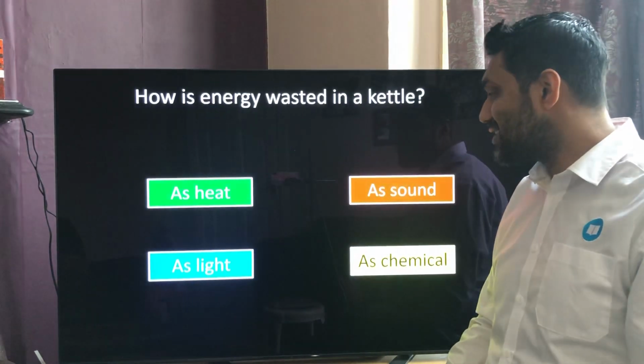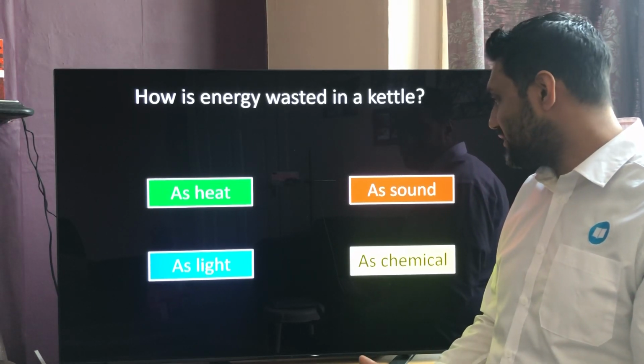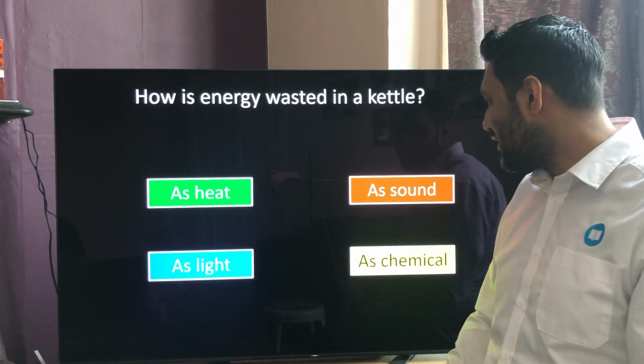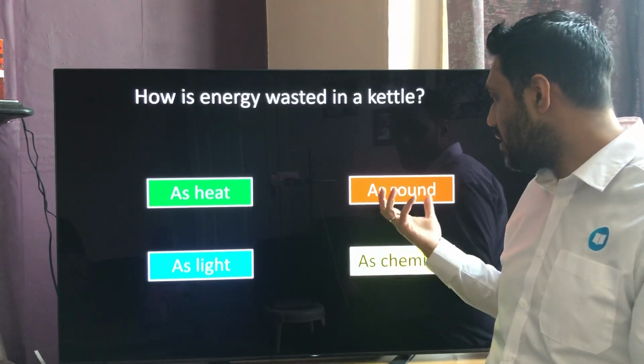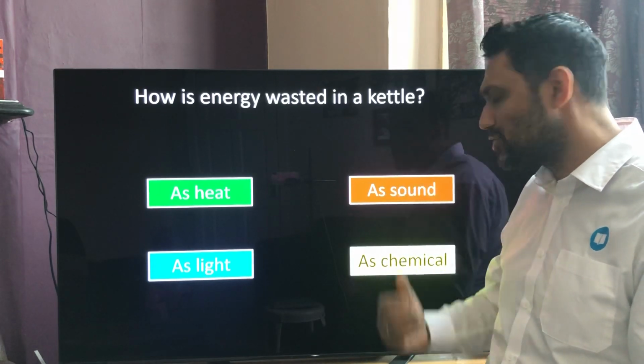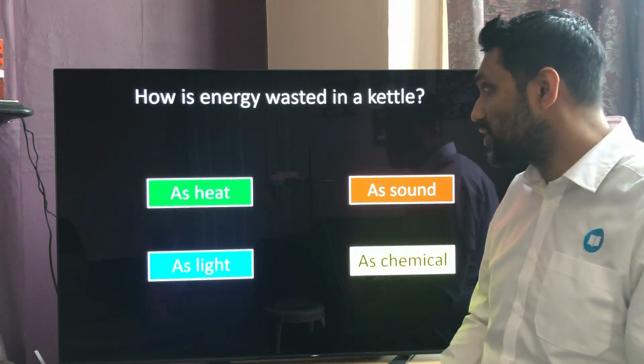What about in a kettle? Well, a kettle, where is the energy wasted? Well, a kettle doesn't really give out light. A kettle doesn't have chemicals in there. But do you need to hear the kettle? No. So the kettle making a bubbling sound or whistling sound, that's a waste of energy.